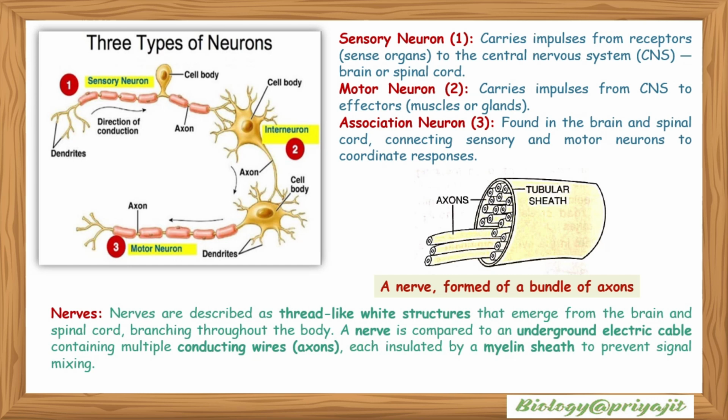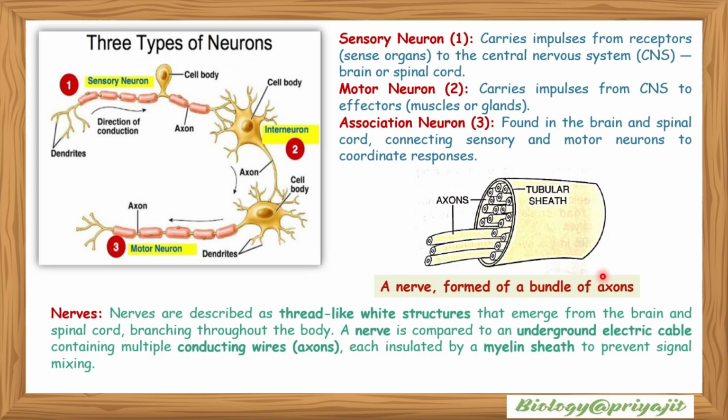Three types of neurons: sensory neuron, motor neuron, and association neuron. A sensory neuron carries impulses from receptors or sense organs to the central nervous system, that is brain or spinal cord. Motor neuron carries impulses from CNS to effectors, like muscles or glands. Association neuron is found in the brain and spinal cord, connecting sensory and motor neurons to coordinate responses.